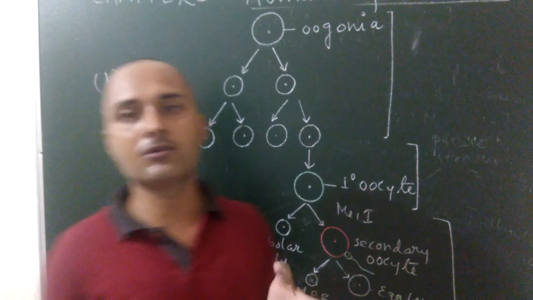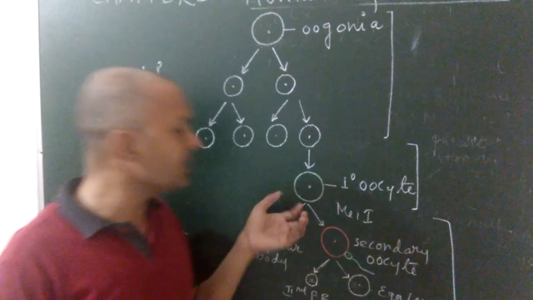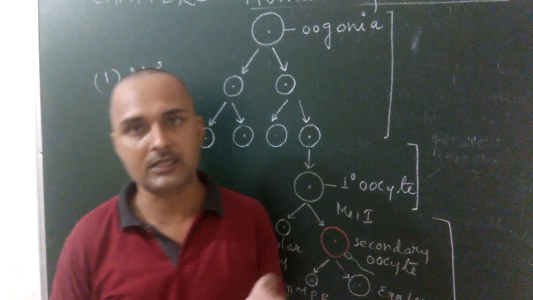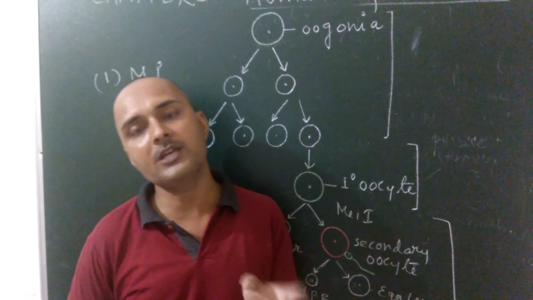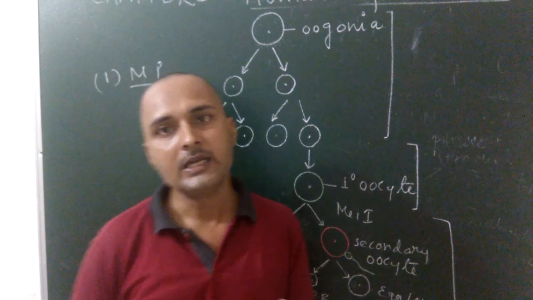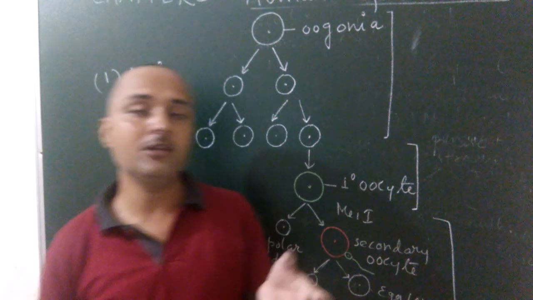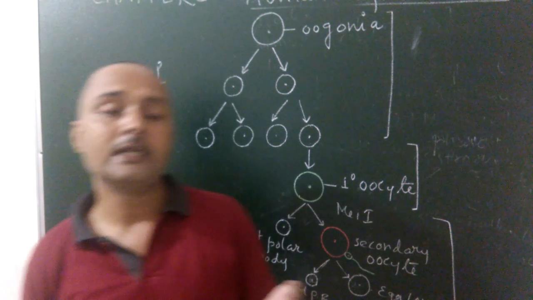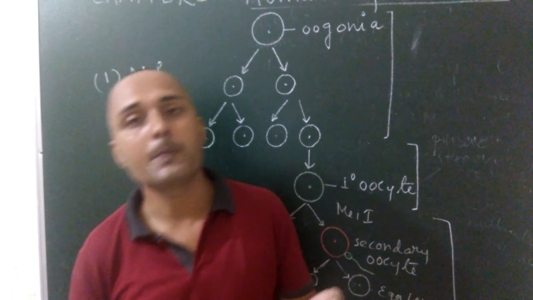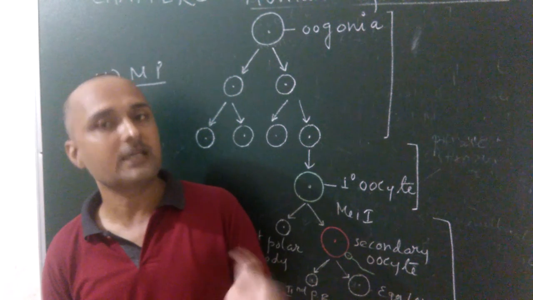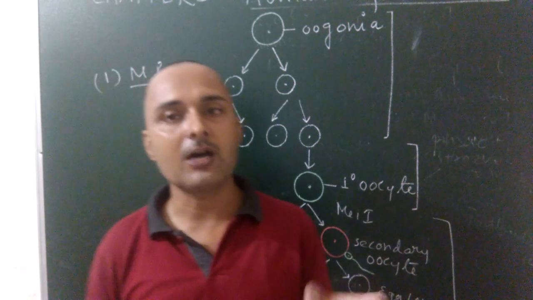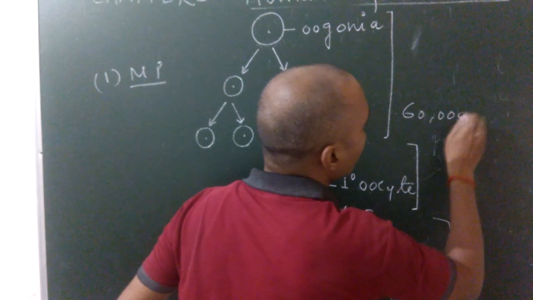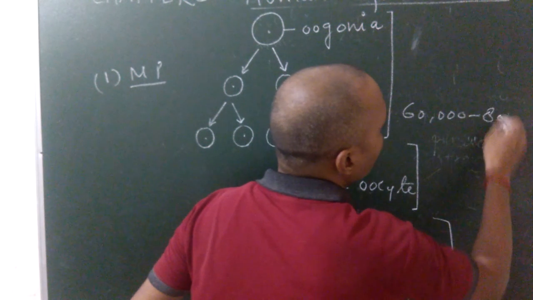Now second phase, growth phase. In growth phase, the primary oocyte is surrounded by specialized cells known as follicular cells. Now in this case it is known as primary follicle. When primary follicles form, a huge number undergo degeneration, and only about 60,000 to 80,000 primary follicles remain inside each ovary.